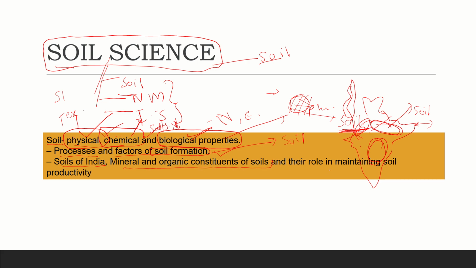And mineral and organic constituents of soil. So soil has a lot of things, a lot of nutrients like nitrogen, phosphorus, potassium, and micronutrients like zinc, copper, and many things. So we study what the minerals and organic constituents, like organic matter, are, and their role in maintaining the soil productivity.